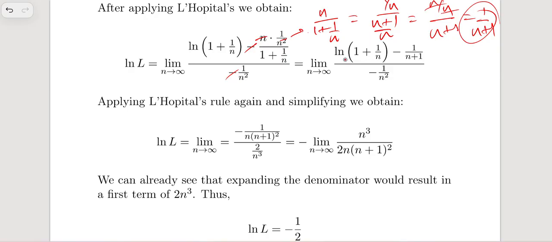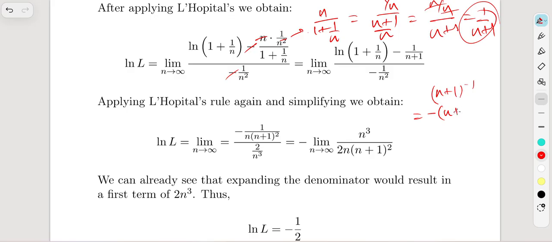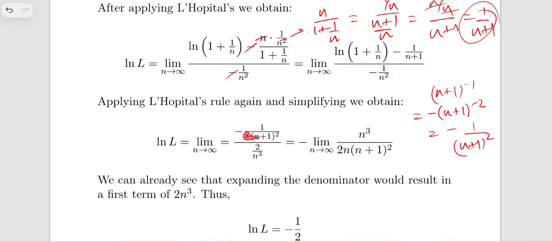And this time we had this part. So we have 1 over 1 plus n, right? Wait a second, let me just check this out once. The derivative of this is, yeah, it's n plus 1 to the minus 1, right? So it's minus of n plus 1 to the minus 2, which is minus 1 over n plus 1 whole squared, right? So yeah, this part is there.